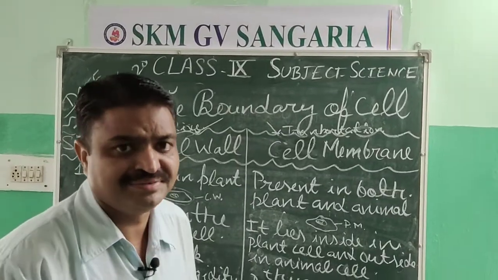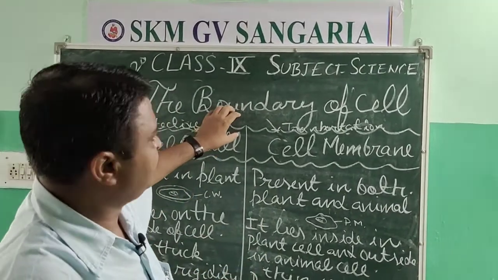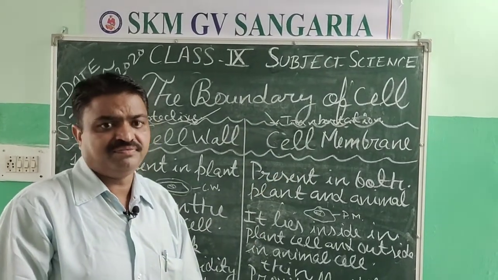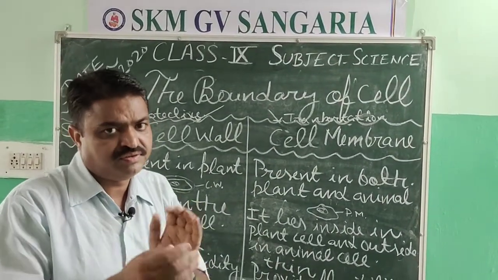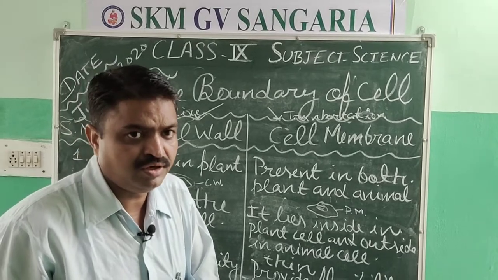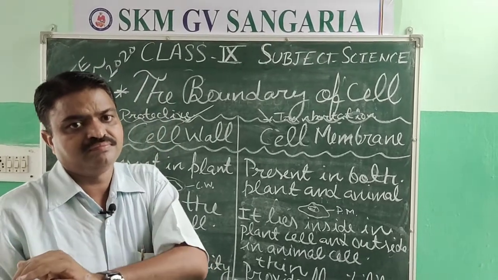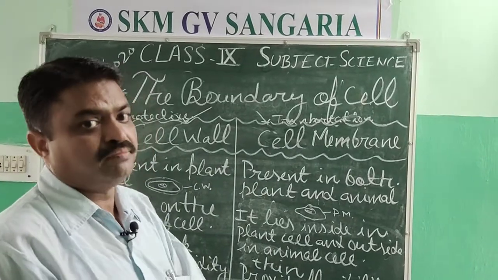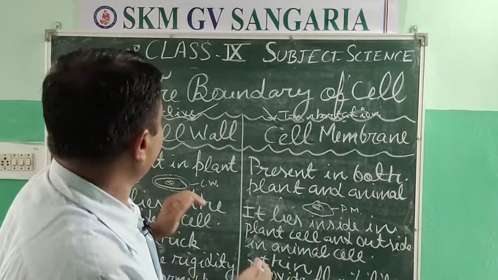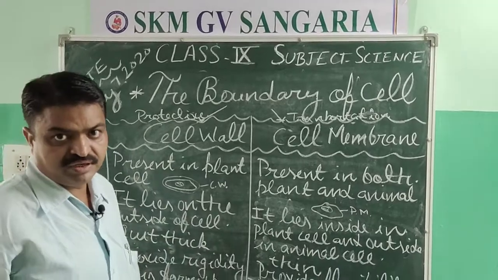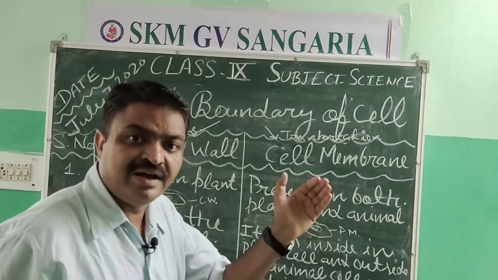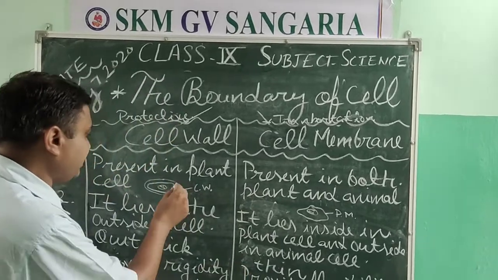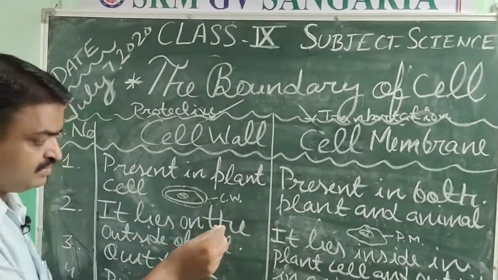So students, the cell has a boundary around it and it differs according to the plant and animal cell. Plants have two boundaries in the form of cell wall and cell membrane. Means they have two boundaries, students.